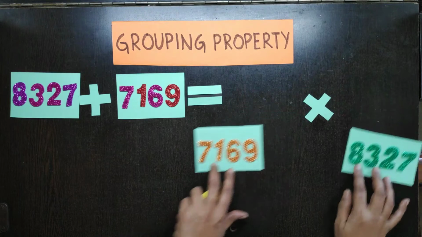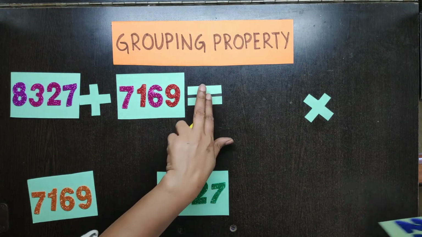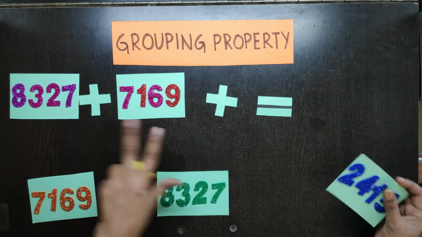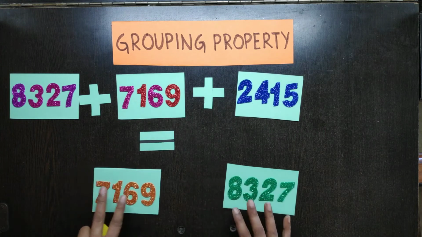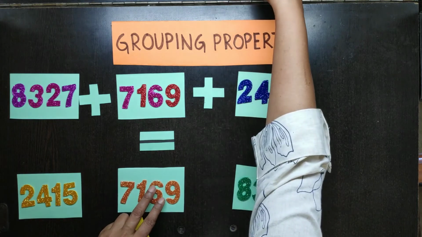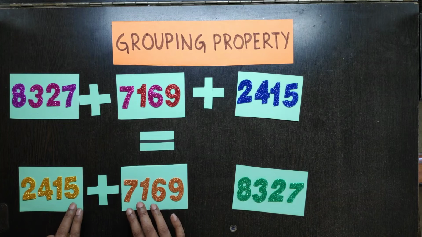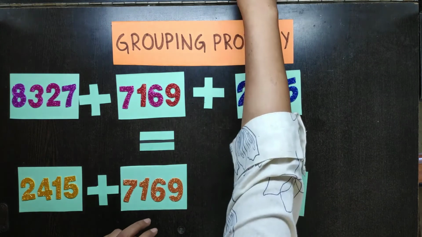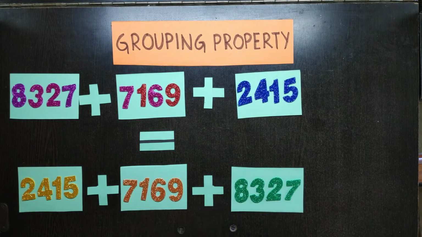Now I want to show you the grouping property in 4-digit numbers. So I require 3 numbers now. I added one more number. These two are one group and now I added the third number. Now I made another group of 2415 and 7169, and then I added 8327.